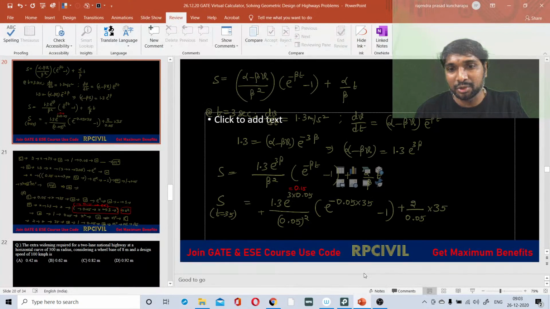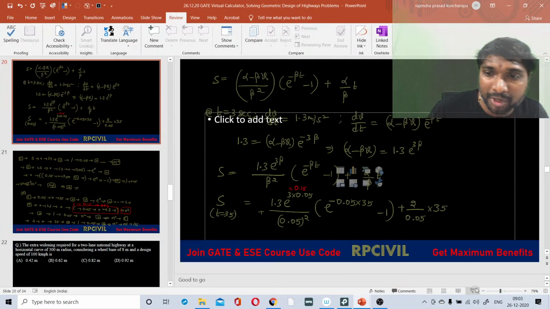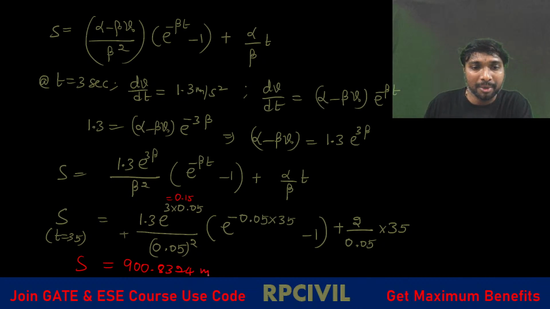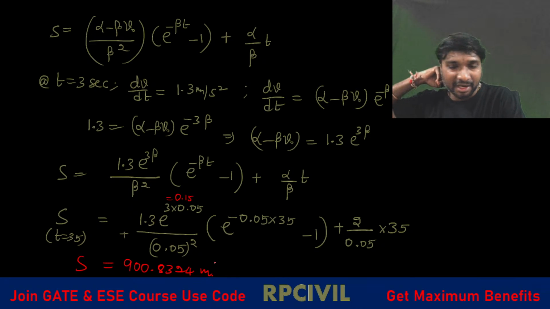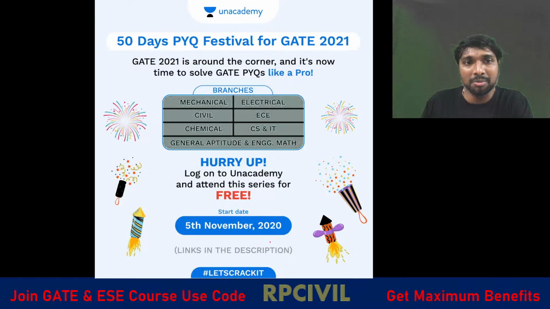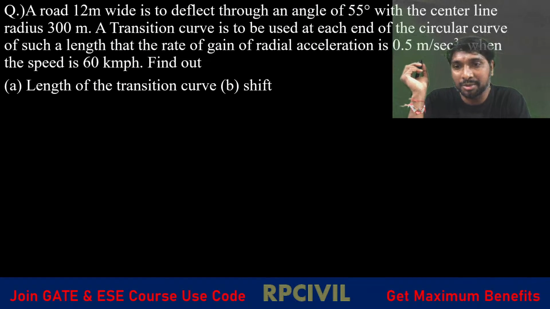900.8324 we have got, right? These two together how much we have got? 900.8324. Finally S equal to 900.8324 meters we are getting, right? Like that we have to solve, right? Like that we have to solve these virtual calculator problems, these geometry design problems in this virtual calculator.